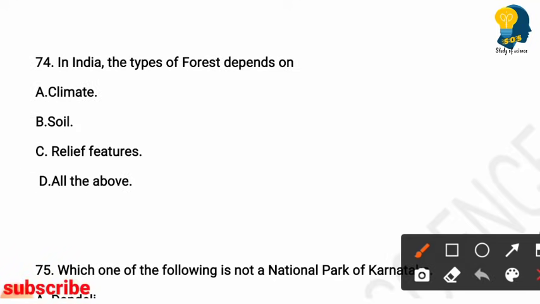In India, the types of forests depend on. Options are climate, soil, relief features, all the above. So in India, the types of forests depend on option D, all the above. That means climate, soil and relief features.